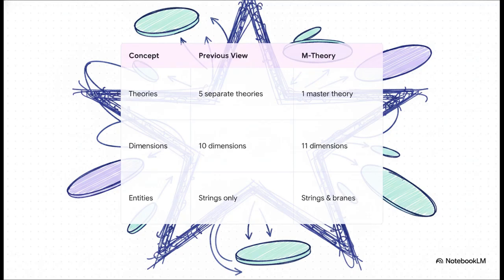But then 1995 rolls around and brings a massive paradigm shift. Physicist Edward Witten comes along and unites all 5 frameworks with something he called M theory. He proved they weren't actually competing theories at all. They were just different limiting cases, like different reflections of one single master theory. But there was a catch. To make the math of M theory actually work out, the universe has to contain 11 dimensions. Yeah, 10 of space and 1 of time. Oh, and it also introduced branes, so 2-dimensional membranes and higher dimensional entities, not just those 1D strings.